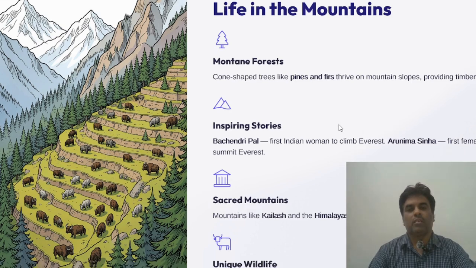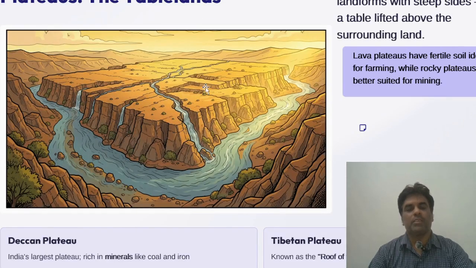And the next one, plateaus. These are the tablelands, the tabletop kind of lands, which are called plateaus. Plateaus are raised flat landforms with steep sides, like a table lifted above the surrounding land. Lava plateaus have fertile soil, ideal for farming, while rocky plateaus are better suited for mining. So we have some benefits in plateaus also.